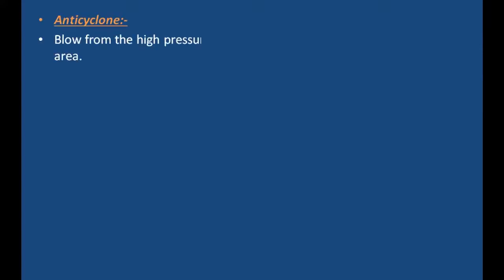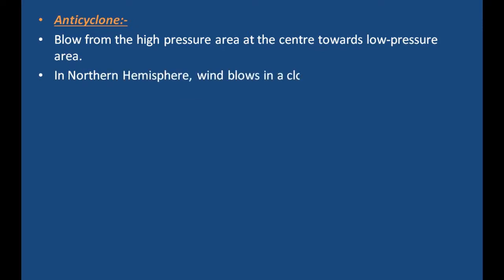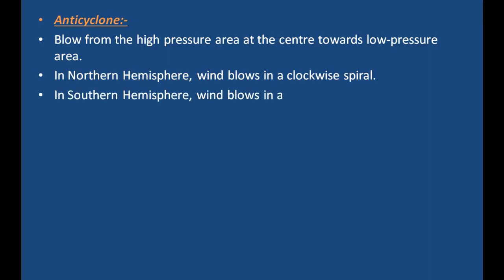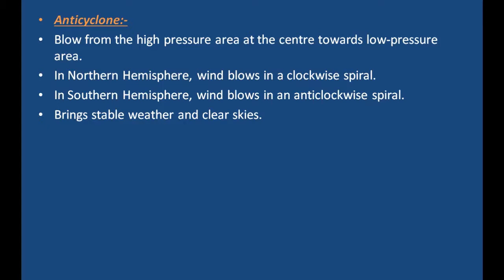Anticyclone. Anticyclone winds blow from the high pressure area at the center towards the low pressure area. In the northern hemisphere, anticyclone winds blow in a clockwise spiral, but in the southern hemisphere, anticyclone winds blow in an anti-clockwise spiral. Anticyclone winds bring stable weather and clear skies.